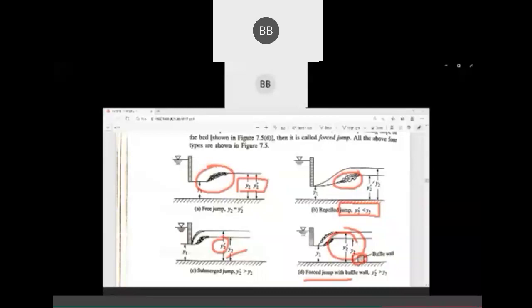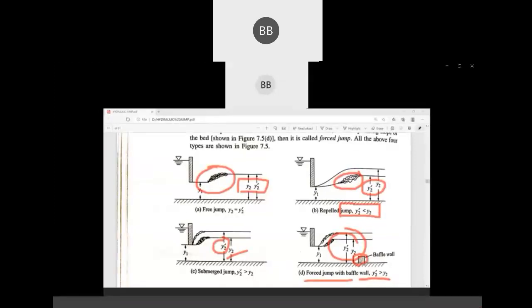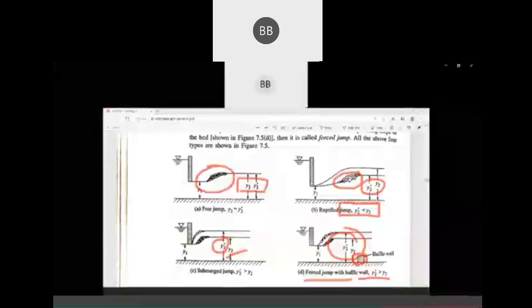Okay, here if y2 dash is less than y2, then we can say it's a repelled jump. If y2 dash is greater than y2, then you can say submerged. Here also this condition is the same. Okay, the only difference is you have an obstruction at the bed of the channel. This is called forced jump with baffle work. So these are the types of jump.